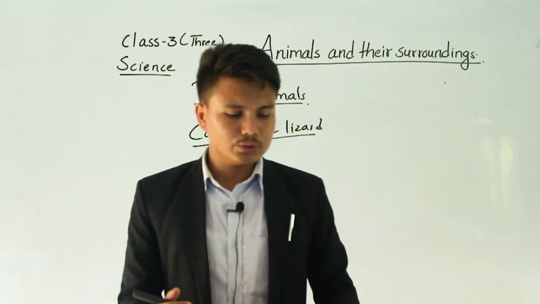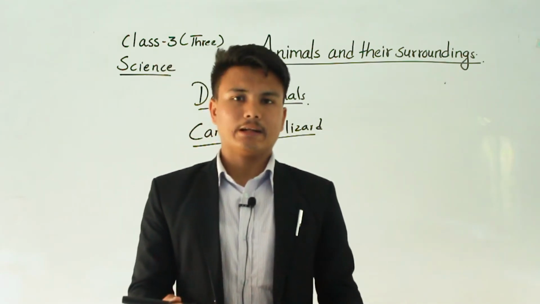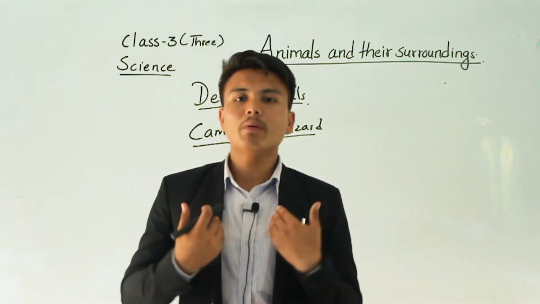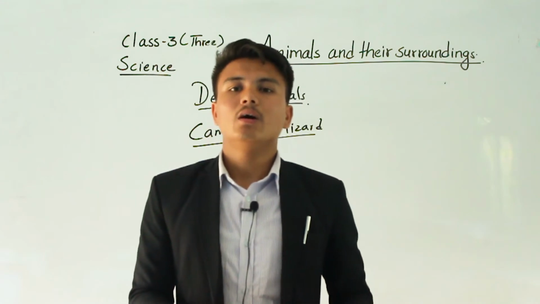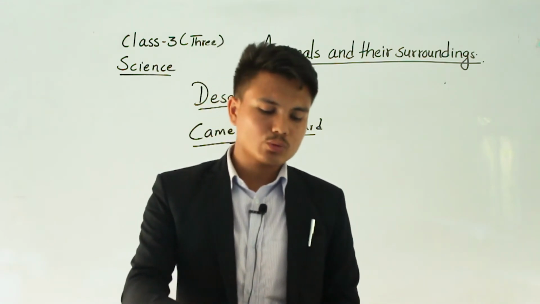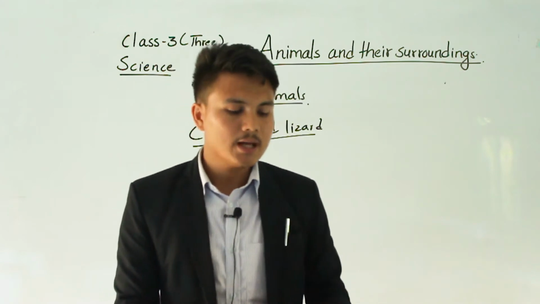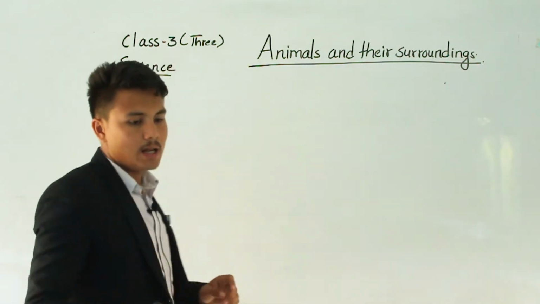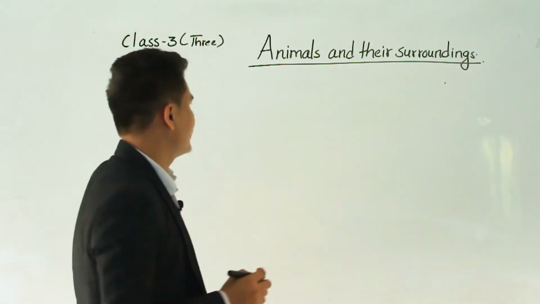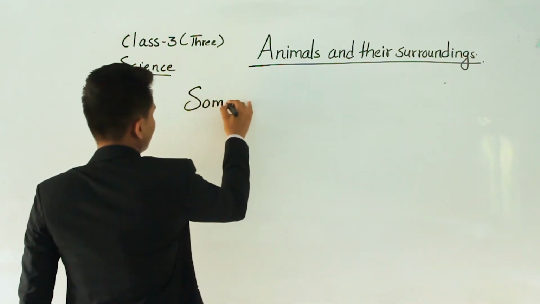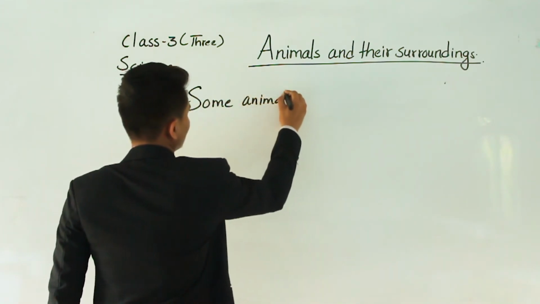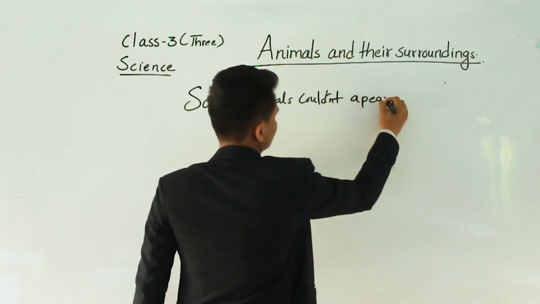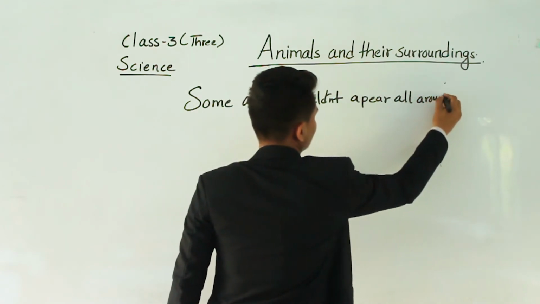Okay, so let's move on to animals that do not appear all year round. Some animals are seasonal, like plants. We human beings can live for many years, but some animals could survive only for a few seasons. Let's talk about those kinds of animals. Some animals do not appear all around the year.